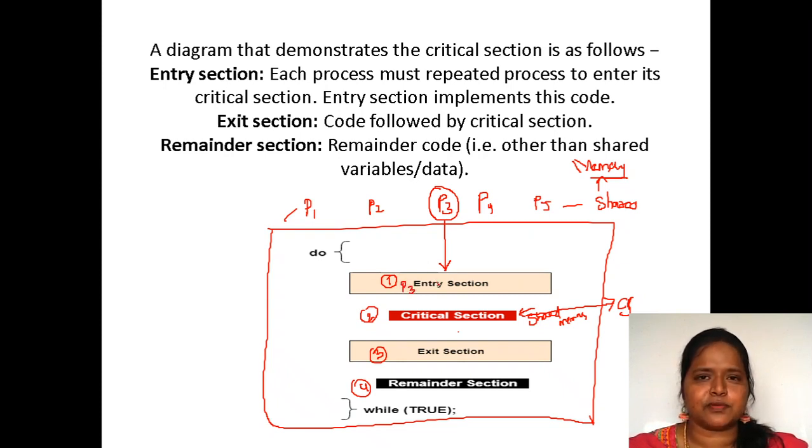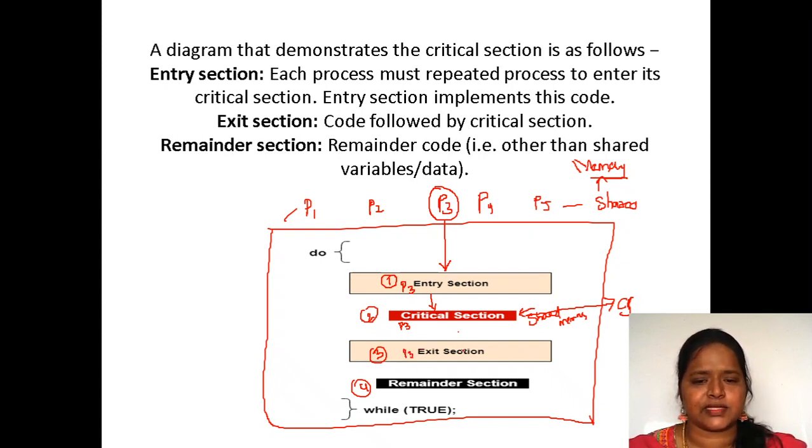After it has done with the entry section code successfully, only then will it enter into the critical section. Now P3 is in the critical section. Now P3 has done some task with the shared memory. After the completion of that task, P3 has to execute the exit section.